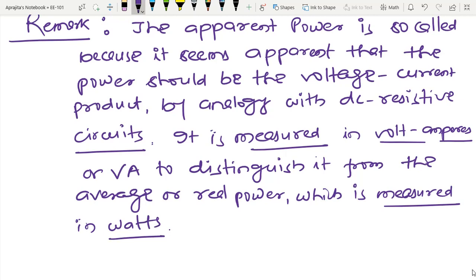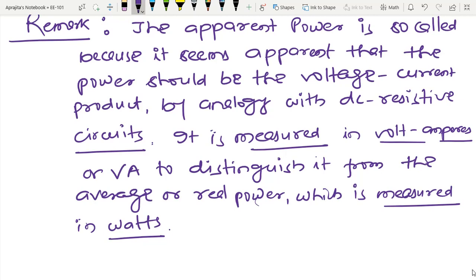So whenever you are seeing that the unit is VA, then it means that we are talking about the apparent power, and most of the time in order to denote the average or real power we are using this kind of measurement. So we are always specifying measurement in the watts.